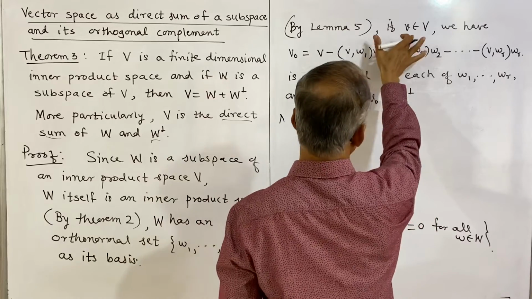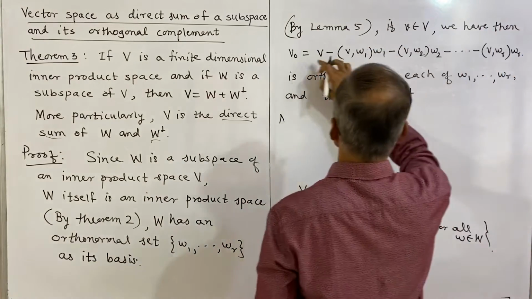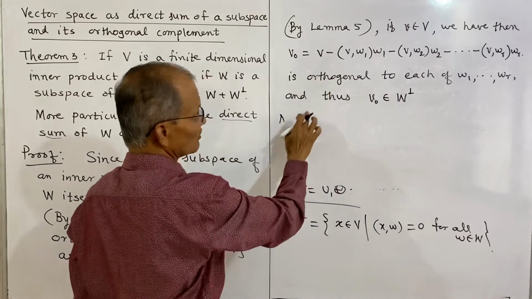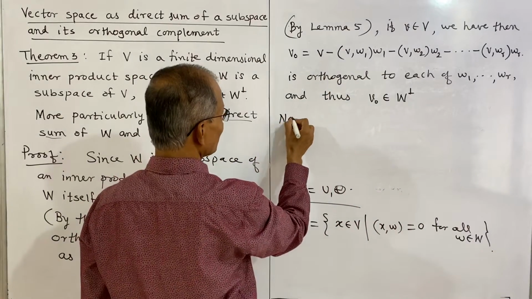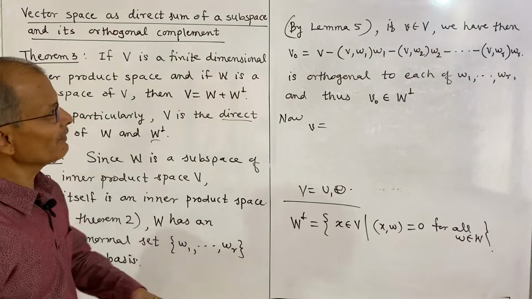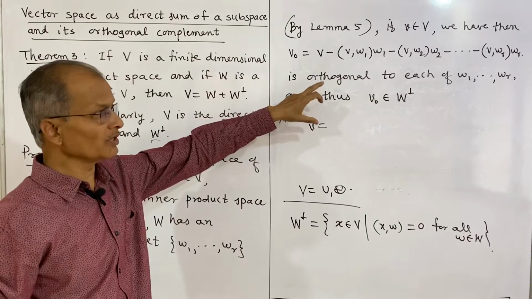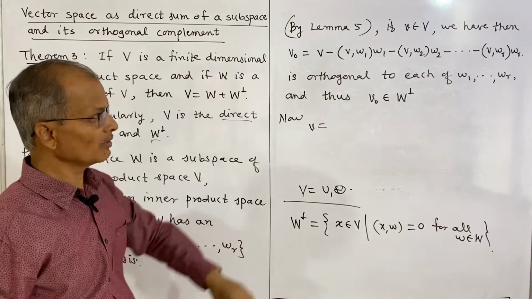So, we have then this is V naught and is orthogonal to each of this. So, now what will be expression for V? We have expressed any vector V naught like this, and that vector becomes orthogonal to each of these W1, W2 up to WR.